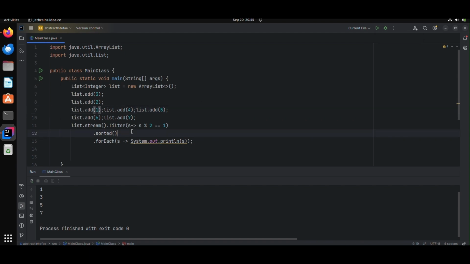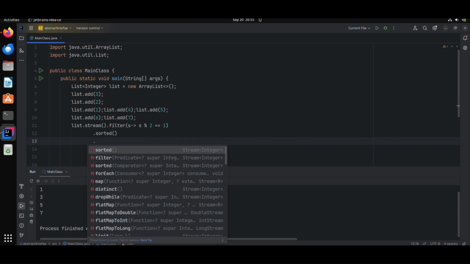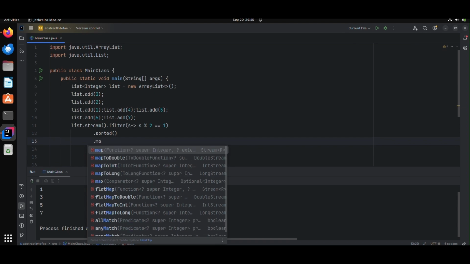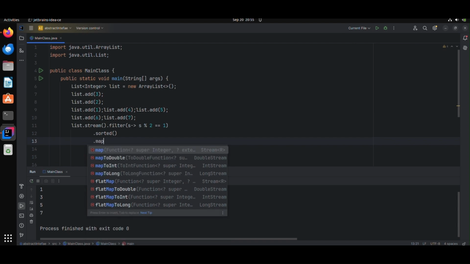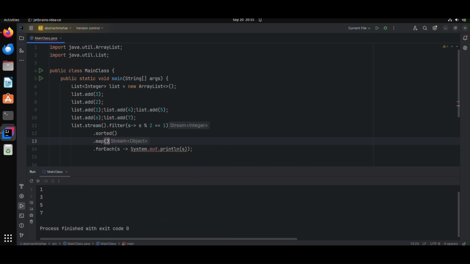Now I want to display the square of all the odd elements. What I can do is use a map function, with this syntax.